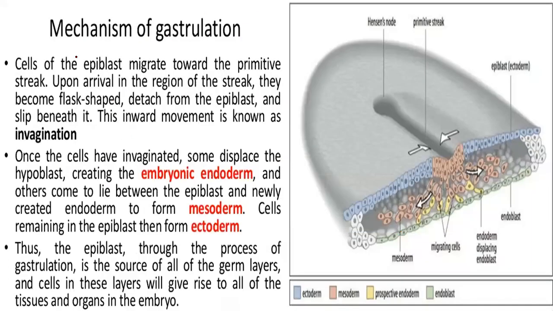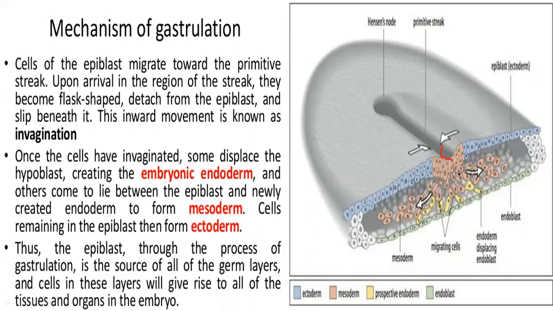If you see here clearly, mechanism of gastrulation: cells of the epiblast migrate towards the primitive streak. Upon arrival in the region of the streak, they become flask-shaped, with that they can move inward easily. This is actually the epiblast, or future ectoderm. Now the cells will accumulate here and move inward from this primitive streak, and here is Hensen's node, or that is called the primitive node.